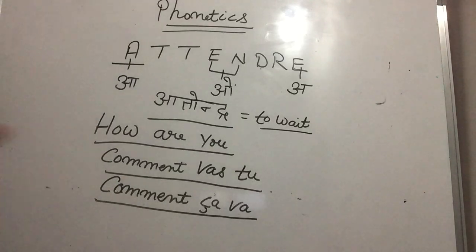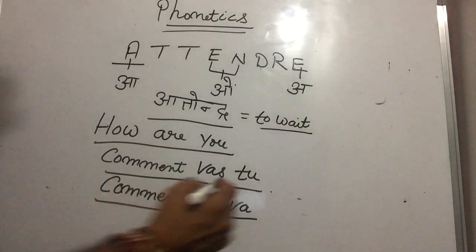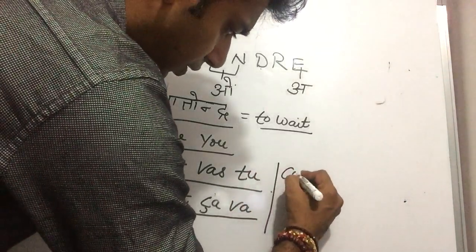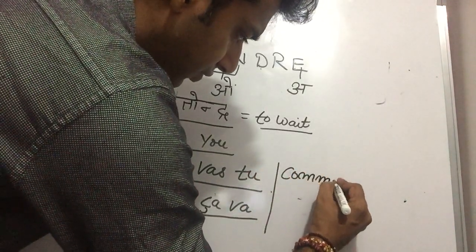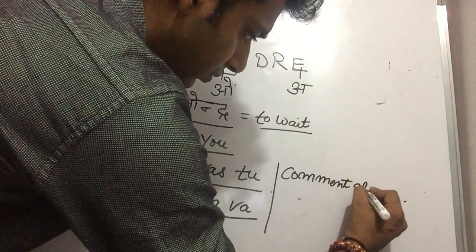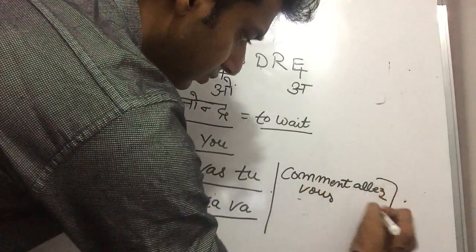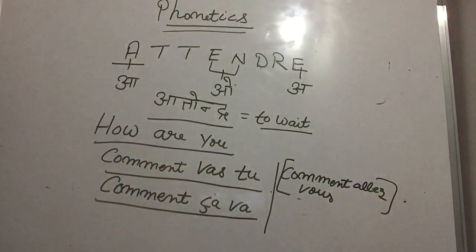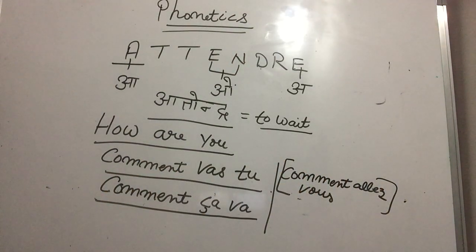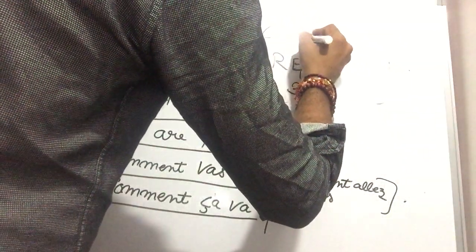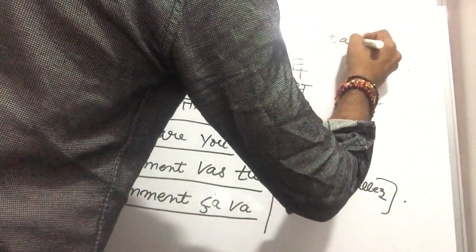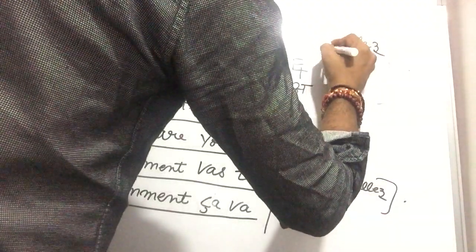Comment vas-tu, speak up. Comment ça va? Comment allez-vous, speak up, Paji. Comment allez-vous?